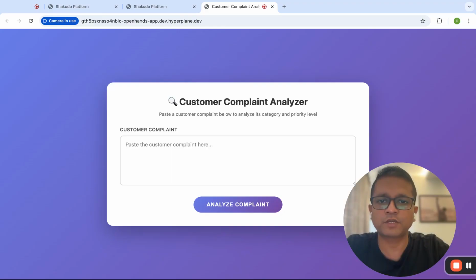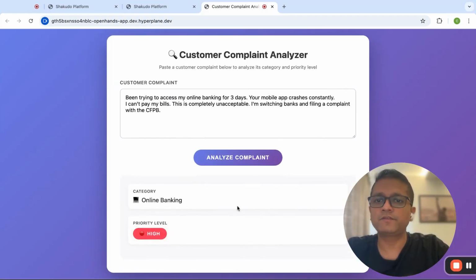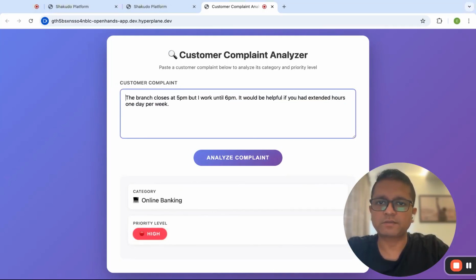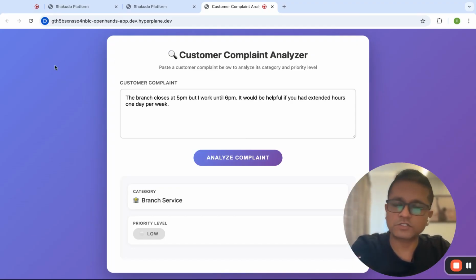Here, if you see, it seeks the customer complaint as input and then I can click to analyze it. Let's test it out. I copy paste a complaint and we see that it is able to categorize it. Let's try one more example. Here you see that the priority level changes. So now this software is up and running. This gives me something which is good and handy.